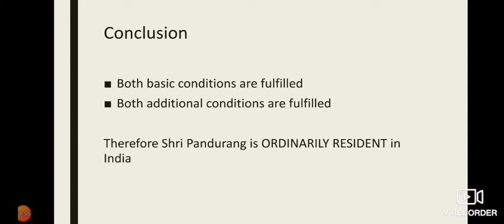So far, we have solved problems on ordinarily resident only. I think 3-4 sums we have solved wherein our answer is ordinarily resident only. Let us see a sum wherein we get some different answer than ordinarily resident. In today's class, we are going to see one more sum on residential status.